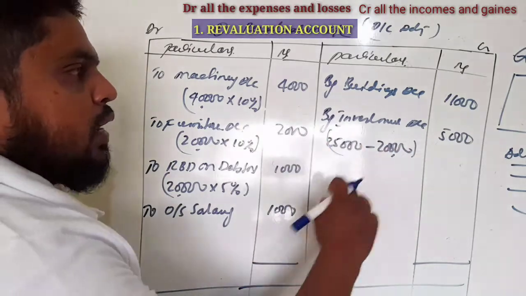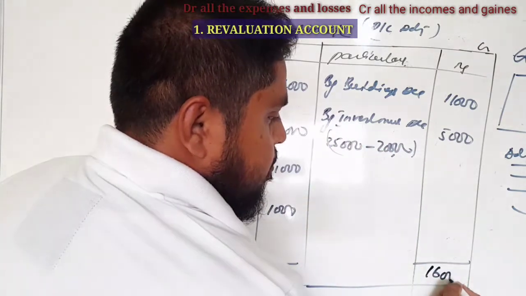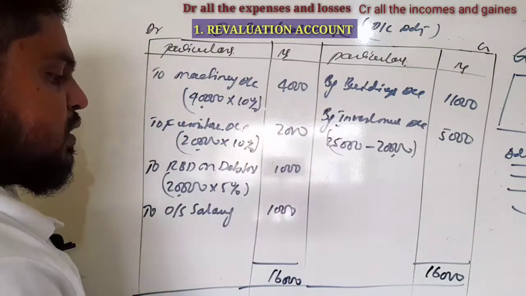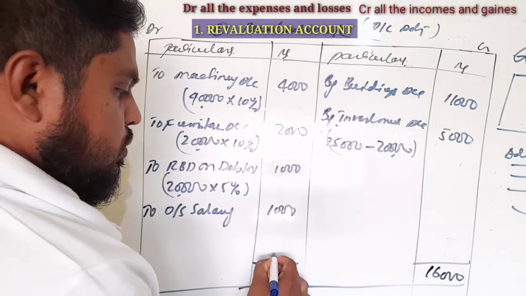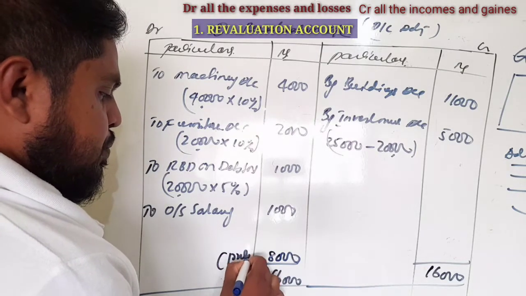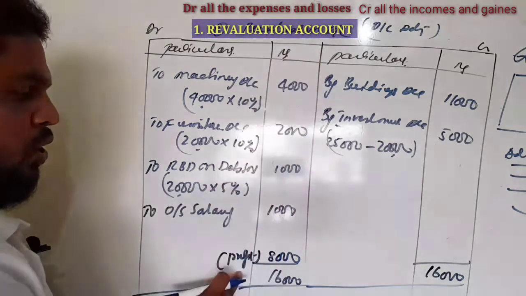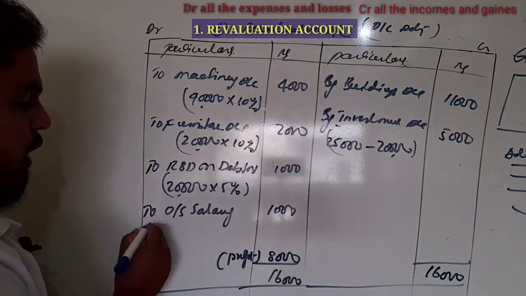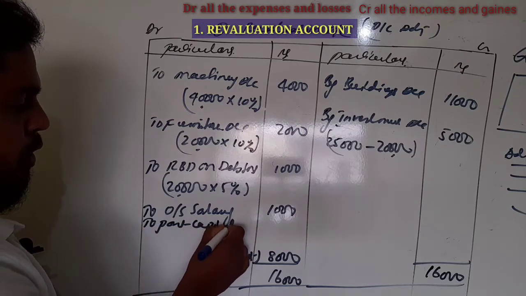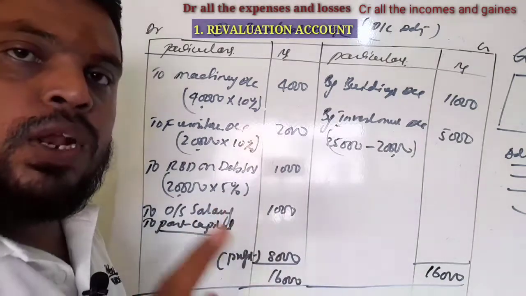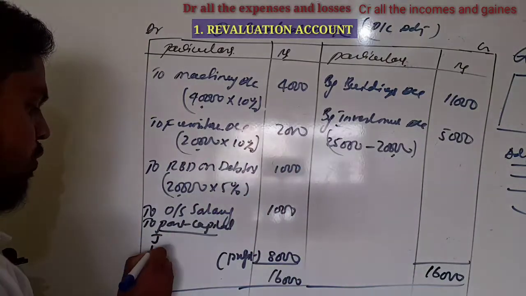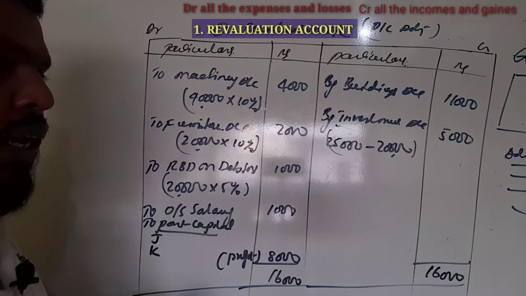Now compare the balances: the credit side is more by 16,000. In 16,000 you have to minus expenses and losses, which gives 8,000. So this is the revaluation account profit. This profit is transferred to the partners' capital account and should be shared only among the old partners, Jammu and Kashmir, in the old ratio.